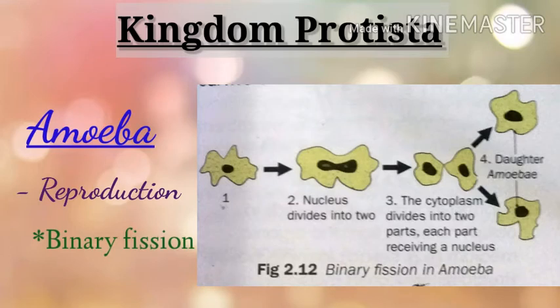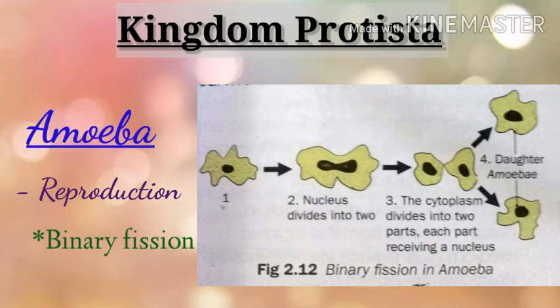In this figure, this is the amoeba which will be dividing. At first, the nucleus slowly divides into two equal parts, and then the cytoplasm splits from the middle, forming two equal parts. Both the parts will have a nucleus. The cells which are formed after division are called daughter cells or daughter amoebae. These daughter cells grow further and form fully grown amoeba.